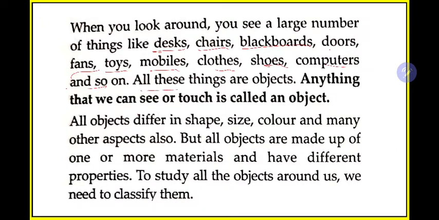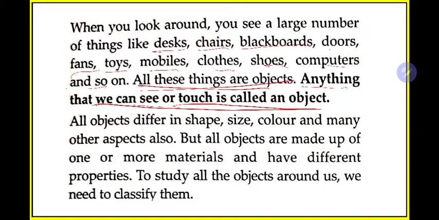All these things are known as objects. So what is an object? Whatever thing you can see, you can touch, in your home, is known as an object. Anything that we can see or touch is called an object. So what are the objects you have around you? In your hand you have a mobile phone, so a mobile phone is an object. You are sitting on a chair, so a chair is an object because you can see it, you can touch it. Then you have a table.